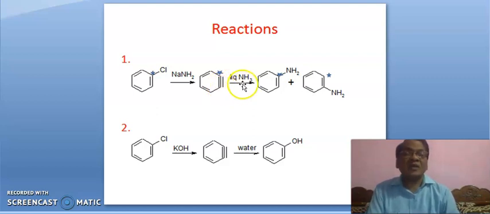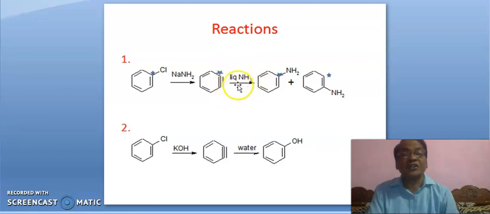Now, liquid ammonia is there as a solvent. If a solvent is not present here, then some other reaction will take place. Benzyne is a reactive intermediate. It is not a final product.